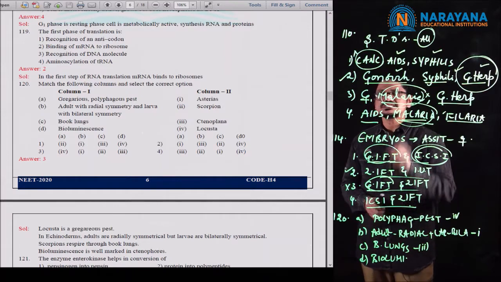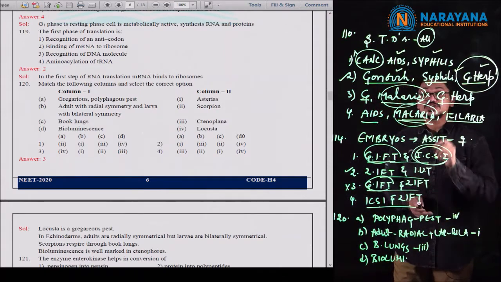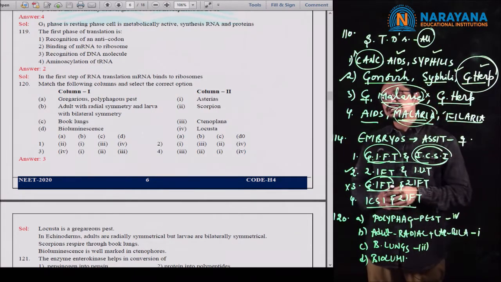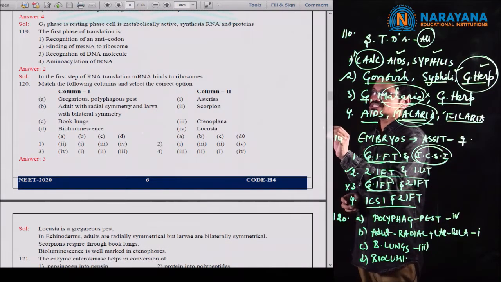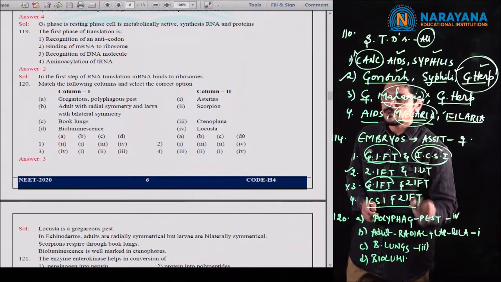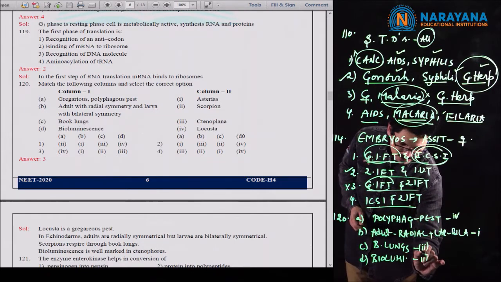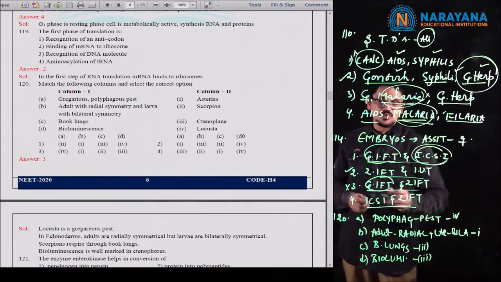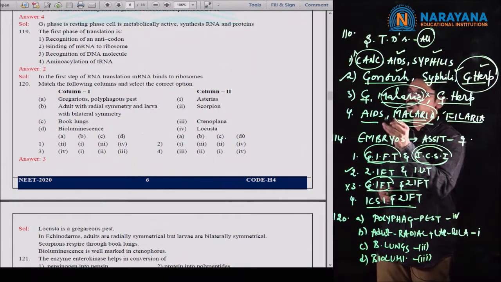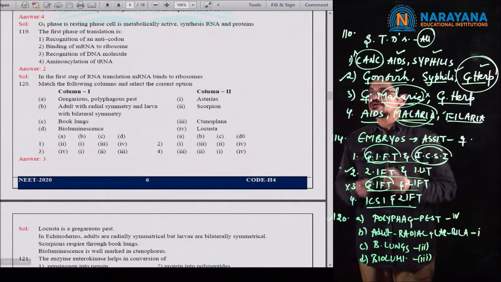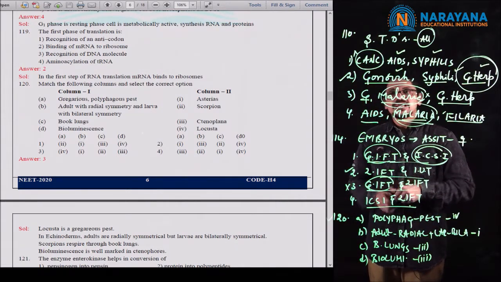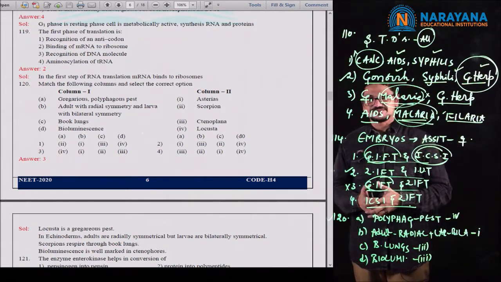And bioluminescence is an extreme property which is seen in ctenophores, which are also called comb jellies or sea walnuts. These are the animals with only sexual reproduction and live only in marine environment. So the bioluminescence property is seen in Ctenoplana, which was given in the third option. So 4, 1, 2, 3 is mentioned in the third option. So for 120th one, third option is the correct option. Let us move to the next question.